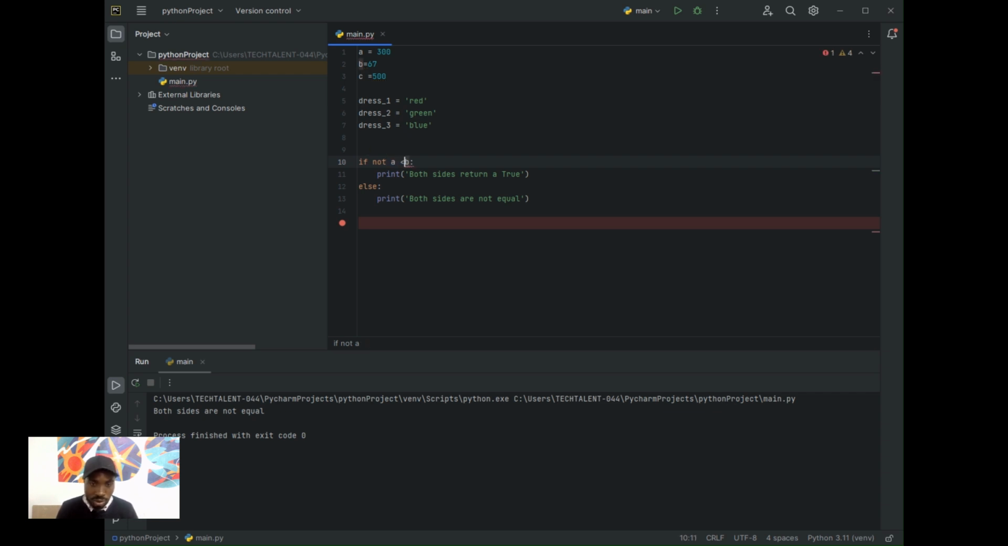So let me convert this. Instead of greater than, let me say less than. So if I run this and see, I have both sides are true. Now this condition is actually false, but this not keyword makes it true for me, which makes it run this line of code. So that's conditional statement in Python.